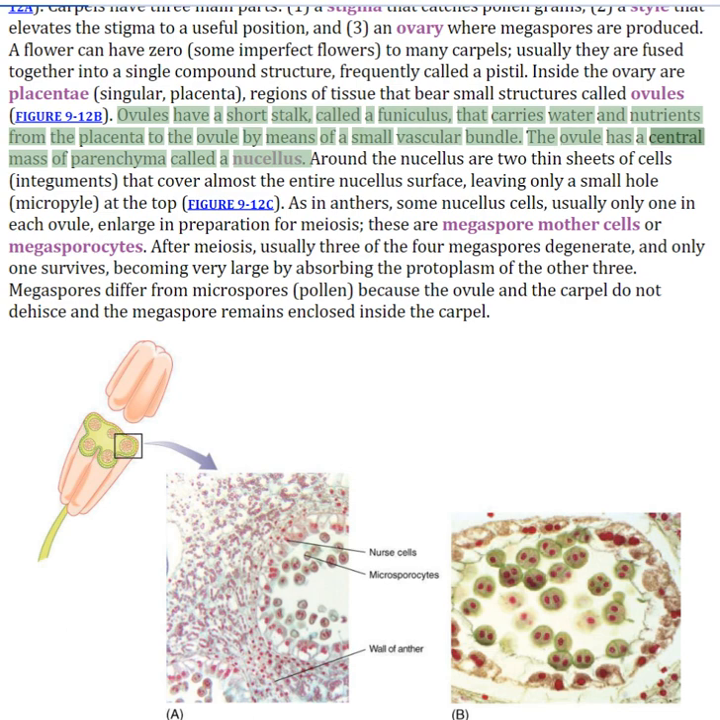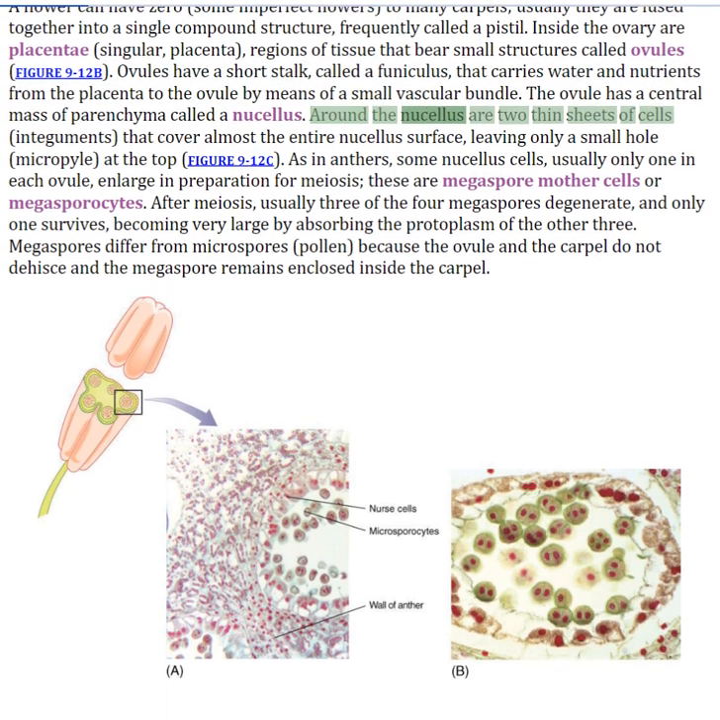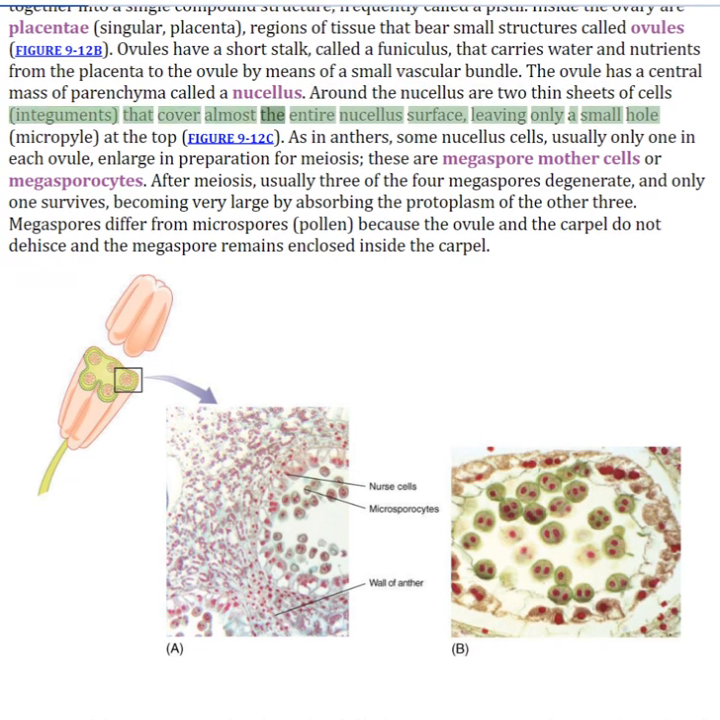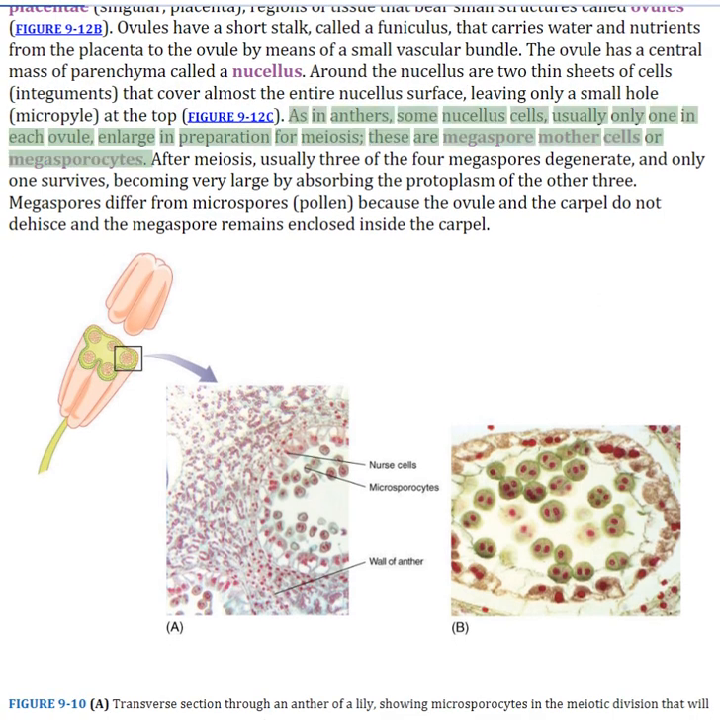The ovule has a central mass of parenchyma called a nucellus. Around the nucellus are 2 thin sheets of cells that cover almost the entire nucellus surface, leaving only a small hole at the top. As in anthers, some nucellus cells, usually only 1 in each ovule, enlarge in preparation for meiosis. These are megaspore mother cells or megasporocytes.